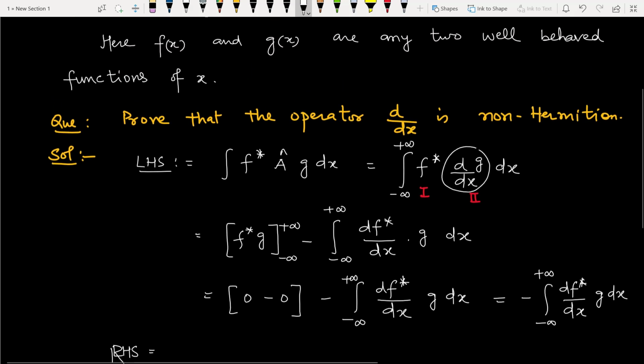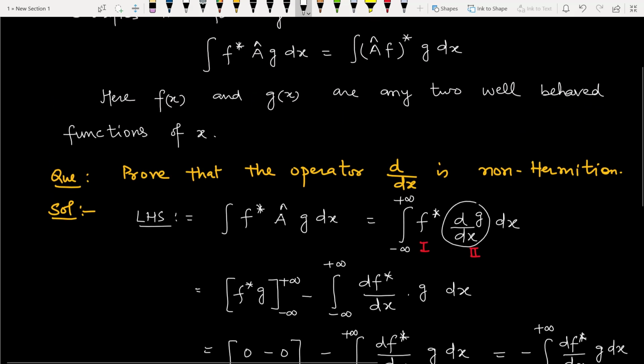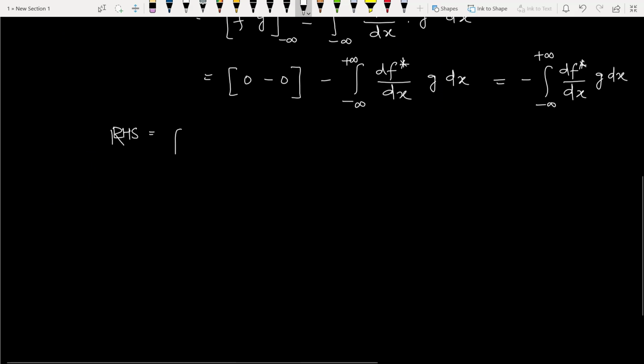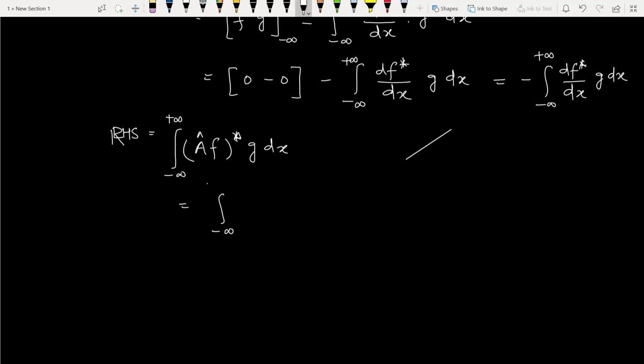of the Hermitian identity, it will be A cap f star g dx, integral from minus infinity to plus infinity of df star by dx g dx, because A cap is d by dx.